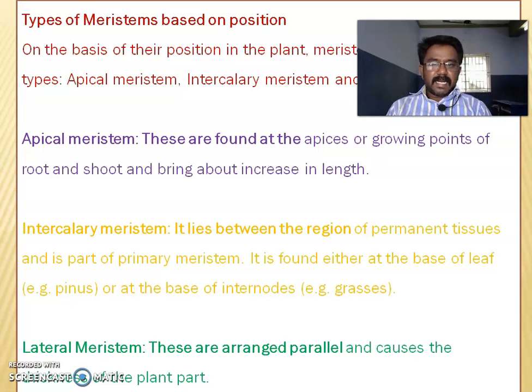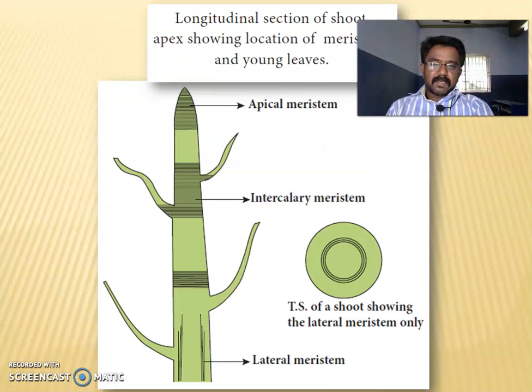Intercalary meristem lies between regions of permanent tissue and is part of the primary meristem. It is found either at the base of the leaf, for example in Pinus, or at the base of internodes, in grasses. Lateral meristems are arranged parallel and cause the thickness of the plant part. This is a longitudinal section of a shoot apex.